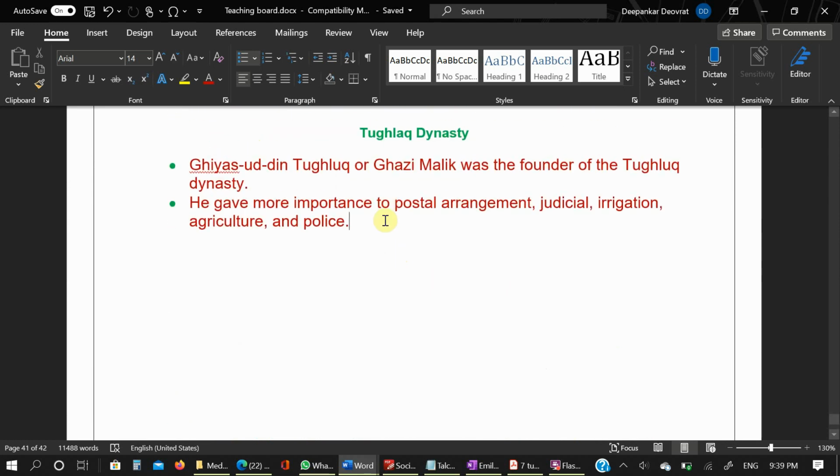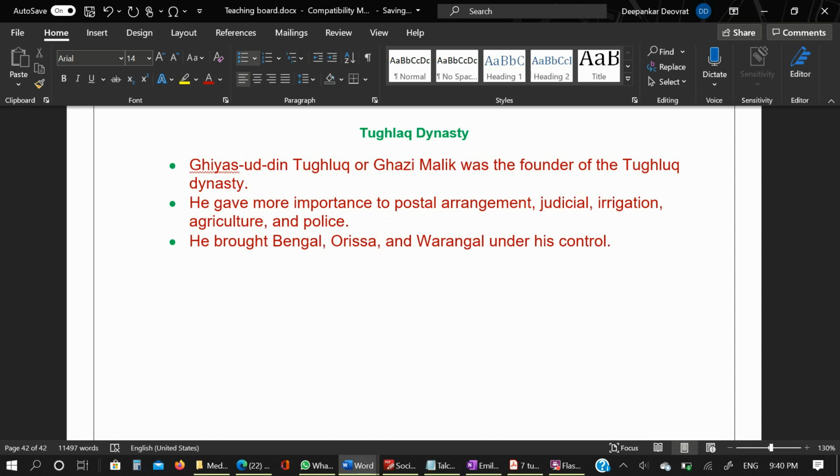He brought Bengal, Utkal or Odisha (Odisha was known as Utkala), and Warangal, which is around the Andhra Pradesh area, under his control. And the Mongol leaders who invaded North India were seized and confined by him.